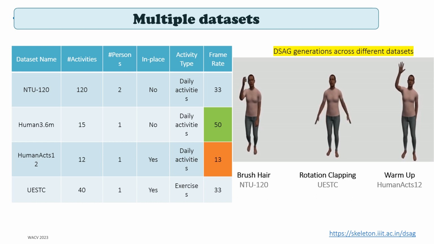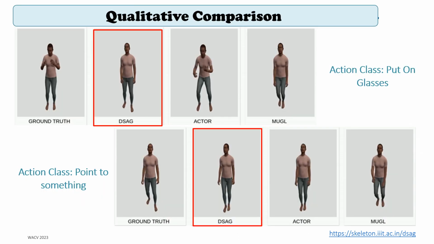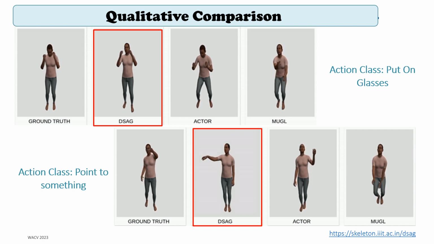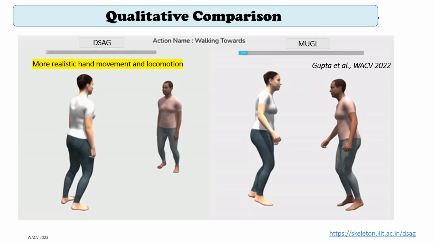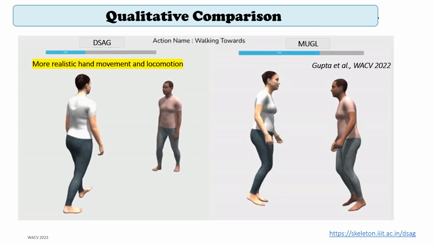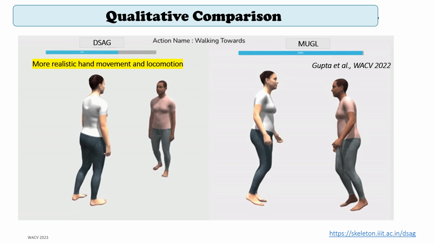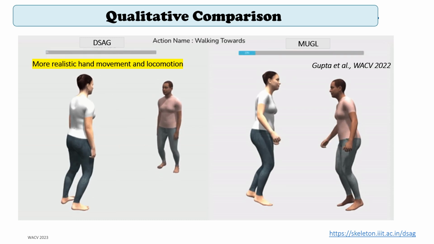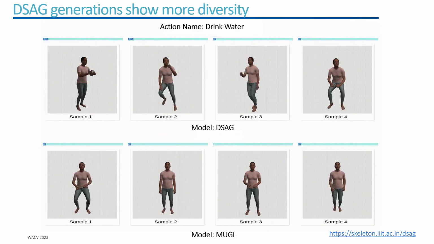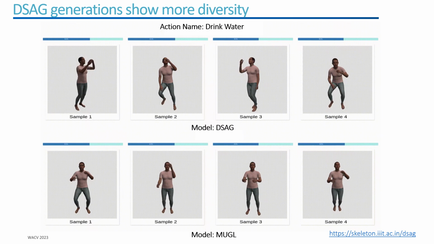Through DSAG, we propose a unified method to synthesize actions from multiple datasets with varying properties. Notice the large difference in frame rates being captured. Qualitatively, we observe that generations by DSAG are superior in quality and dynamics against baselines. Moreover, we can generate multi-person action sequences. Thanks to our newly proposed SD block, DSAG learns to capture very high within-class diversity.